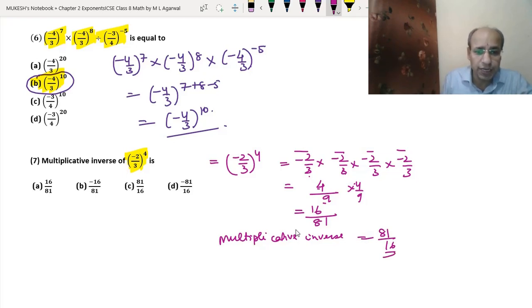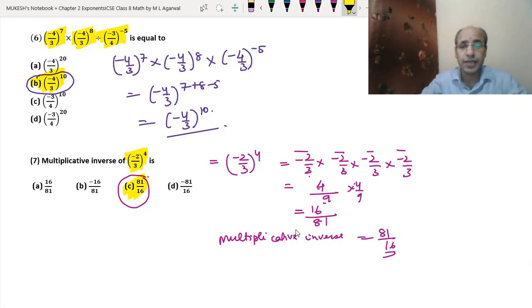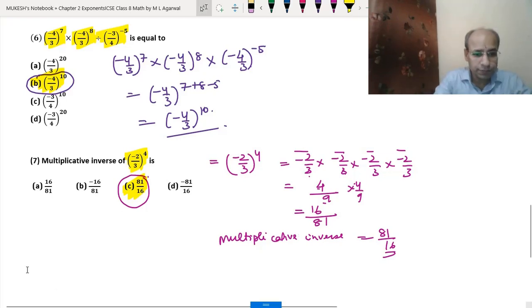So here it is given C. So the C is the answer for this purpose. You know, in exam you don't have to show the calculation. But unless you do the calculations either in the mind or on the paper, then only you can find the right answer. Okay, so it is better to do the calculation. So we got the answer C for the 7. Now let's do the 8th question.